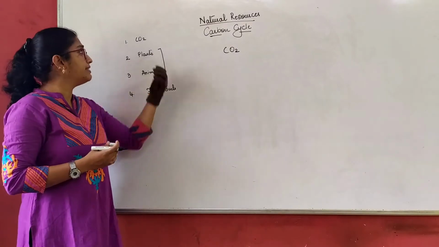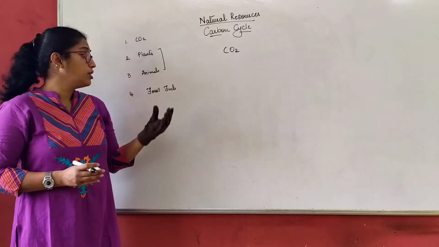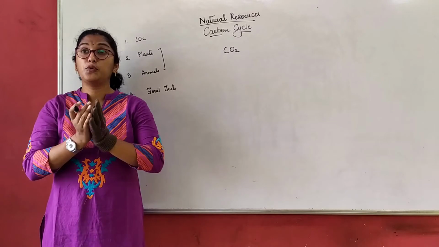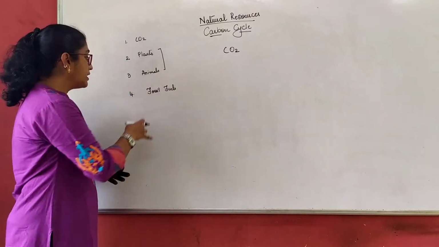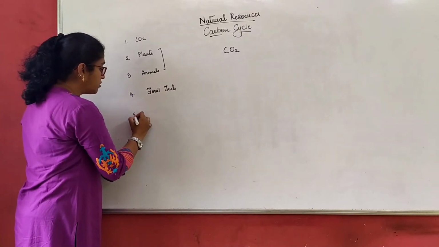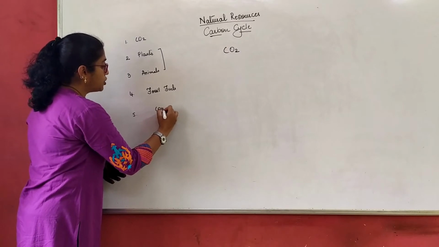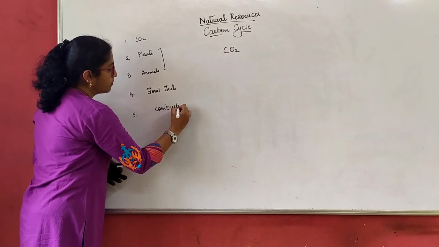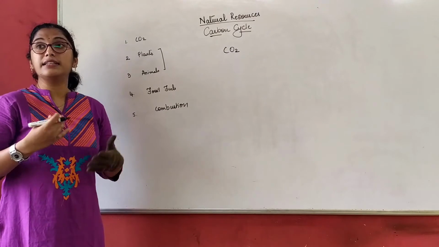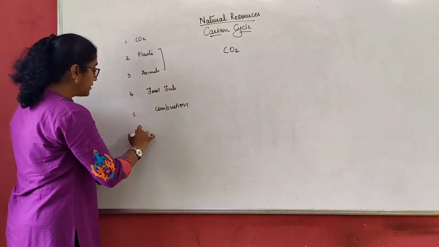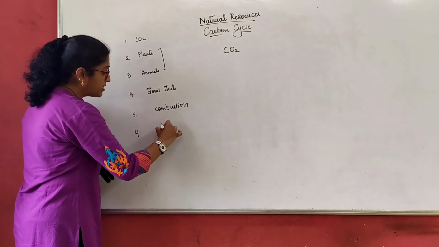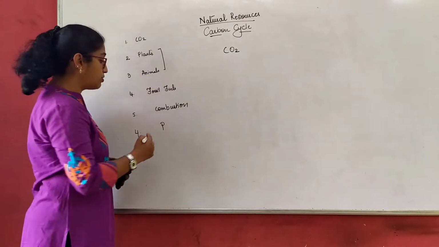Then how is it related to carbon dioxide? Because the main source of fossil fuel is carbon. We all know that. So when we burn the fossil fuels, or I can take the name as combustion, carbon dioxide is released. The next point: power stations, factories, industries. Why?